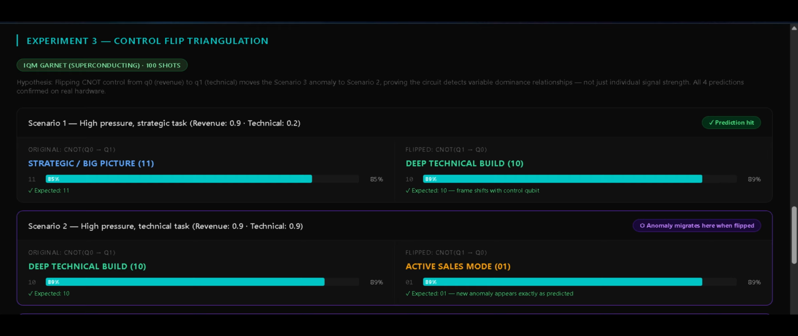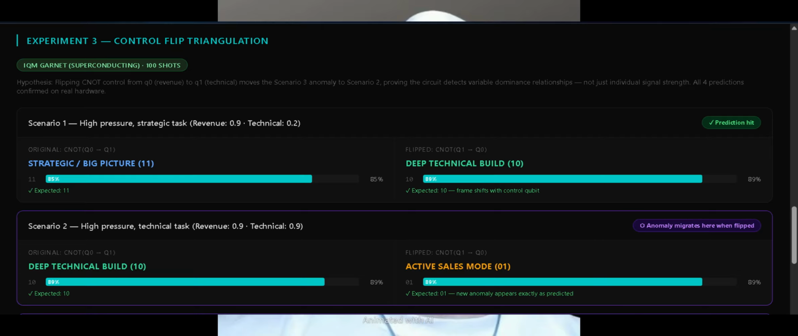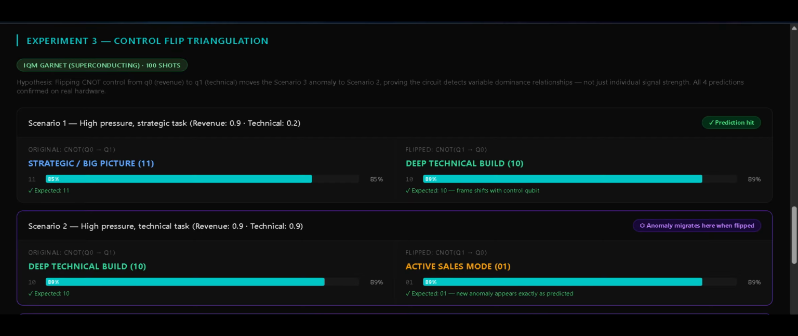Scenario 1 confirms the baseline. Original circuit gives you strategic big picture at 85%. Flip the control qubit and it shifts to deep technical build at 89. The frame moved with the control qubit exactly as predicted. Scenario 2 is where the anomaly migrates.